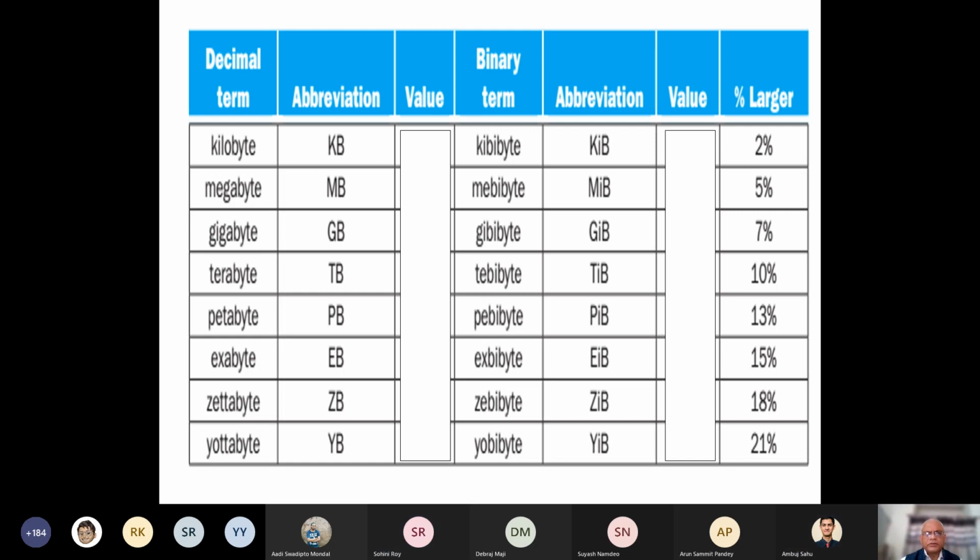But those who don't know, originally kilo, mega, giga, tera, peta, etc. are used with decimal base: 10 to the power 3, 10 to the power 6.